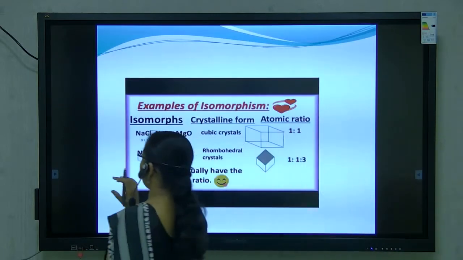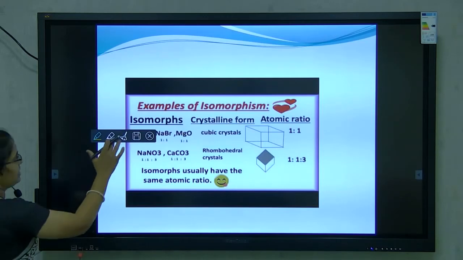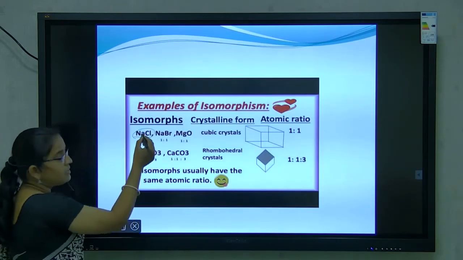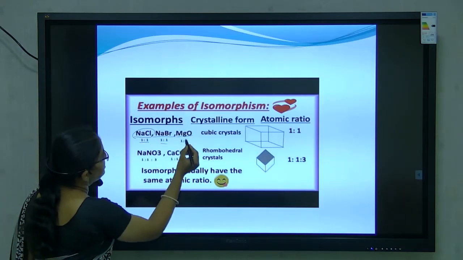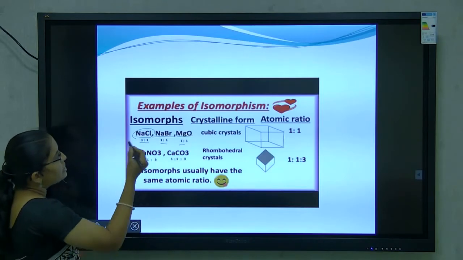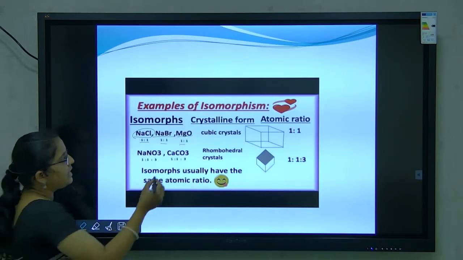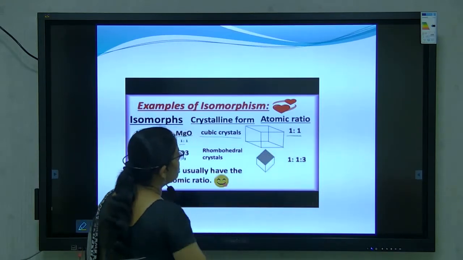Which are the examples of isomorphous substances? For example, sodium chloride, ratio is 1:1. Sodium bromide, again 1:1. Magnesium oxide, 1:1. Isomorphous. And what is the crystalline form of these substances? That is a cubic structure, and the atomic ratio is 1:1.